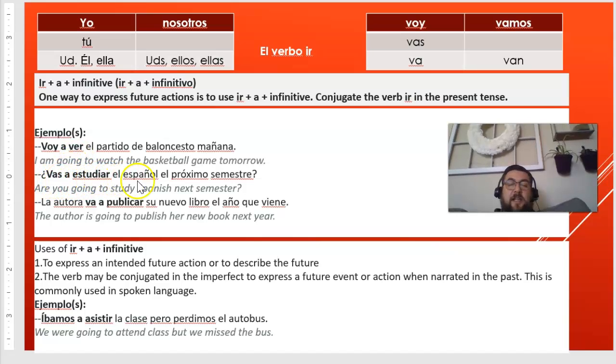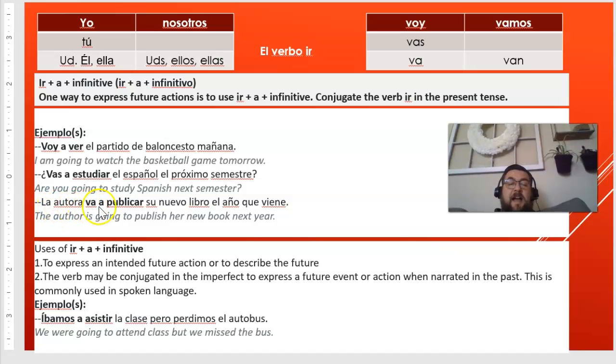¿Vas a estudiar el español el próximo semestre? So that's a question, but we still use the same process, right? So we use the form tú. So are you plus a estudiar? So that's in the infinitive. It ends in ar. Are you going to study Spanish the next semester?